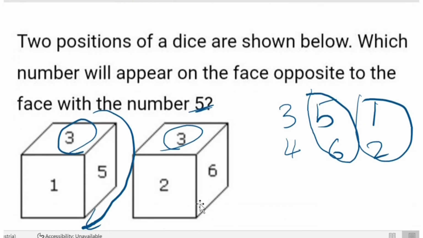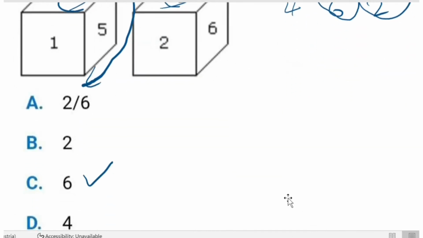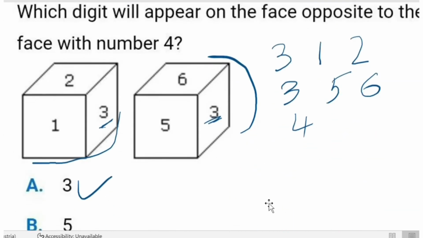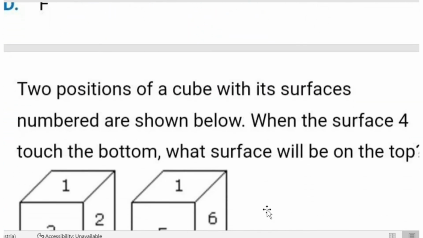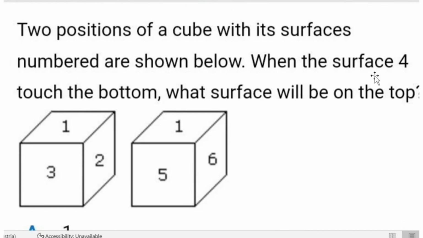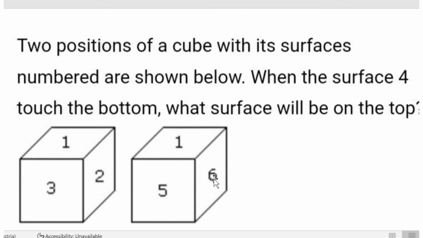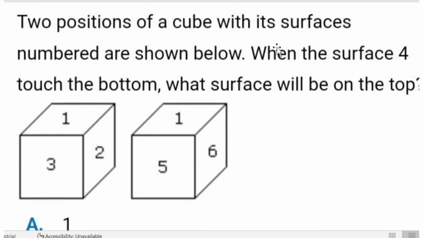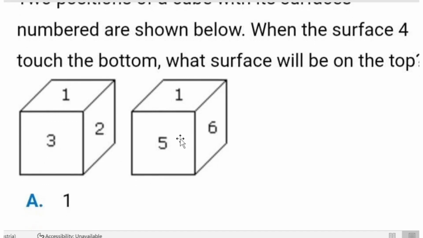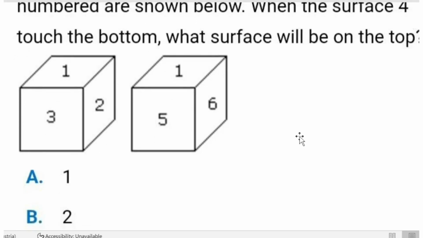That is another point. I have discussed a few questions with you, and I hope you got this. I gave you one homework, which is a very easy one, so comment your answer in the section below. The question is: two positions of a cube with its surfaces numbered are shown below. When surface 4 touches the bottom, what surface will be on the top? They are simply asking what is the opposite of 4. The common number here is 1, so take clockwise and find the solution, and comment your answer in the comment section below.